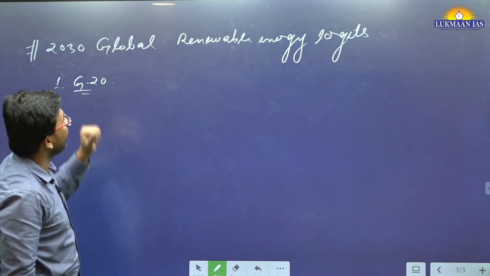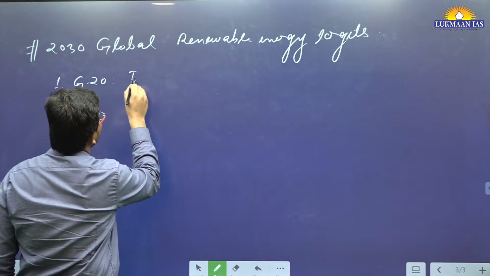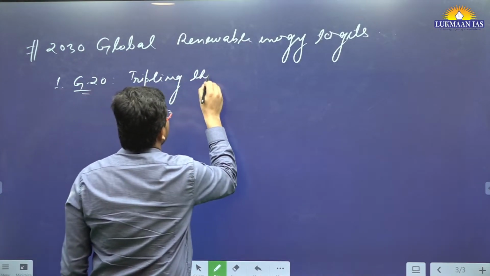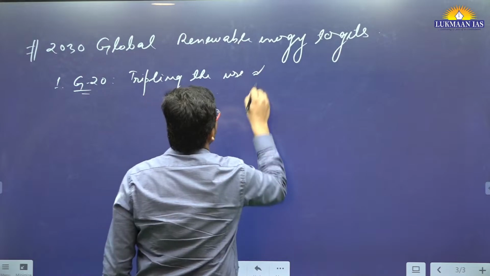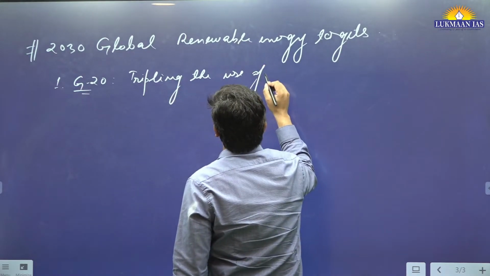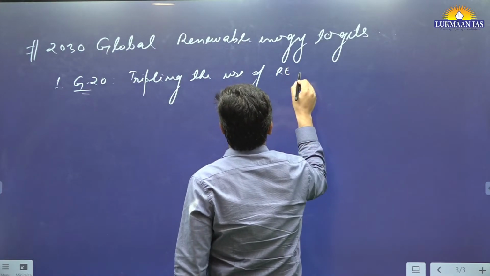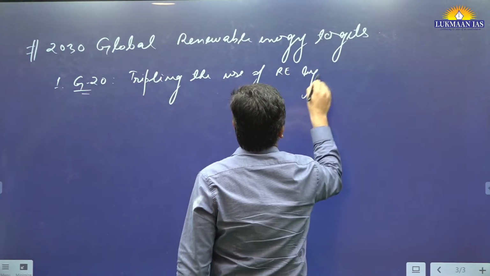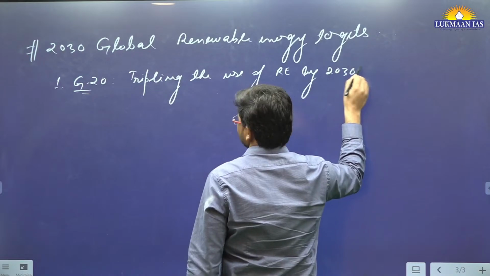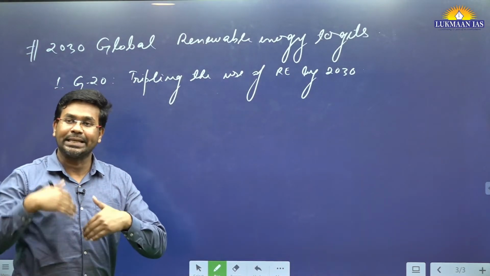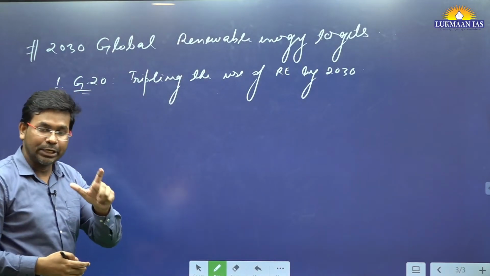In G20, we have talked about tripling the use of renewable sources of energy by 2030. So this is one forum where we discussed that we want to increase the utilization of renewable sources of energy.